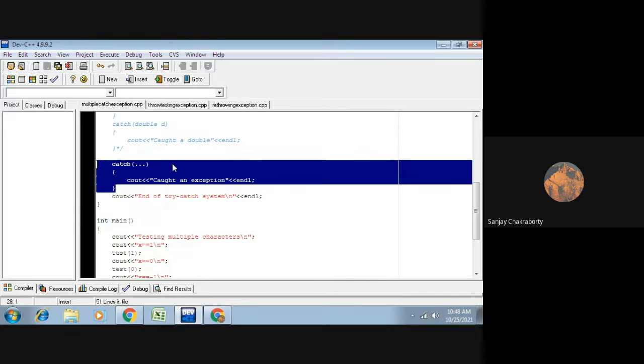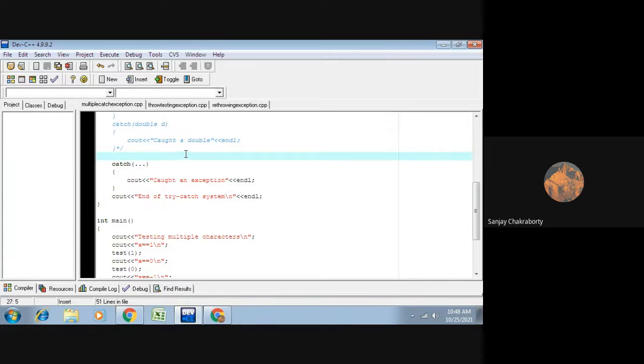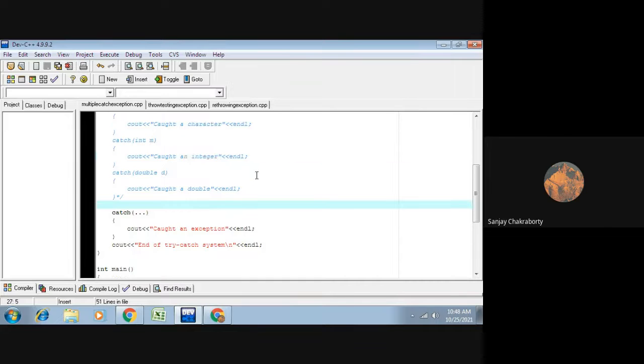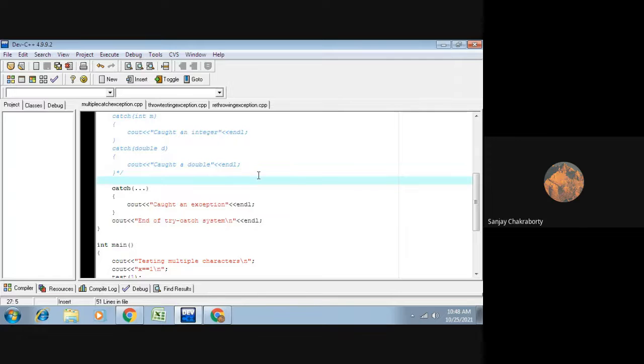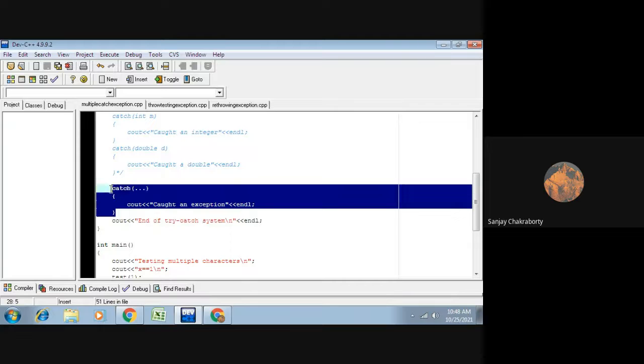Is that concept clear to everyone? Anyone who has any doubt, you can ask me. This is a very important concept, because sometimes the interviewer will ask what a universal catch block is, or what the syntax of a universal catch block is.